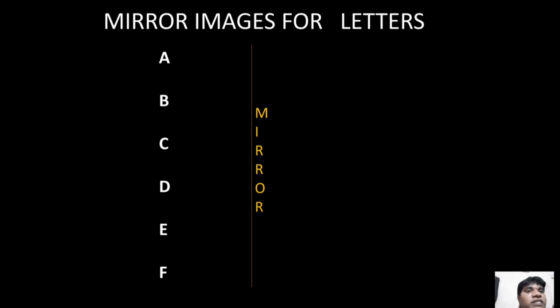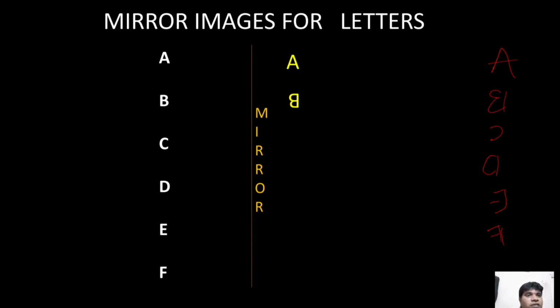Okay, so this A, there is no change. Same, like this line is the mirror. The same like A, there is no change. But B looks like this, reverse. C, okay, D, E, F. Got it? Reflections. Now see on our screen.